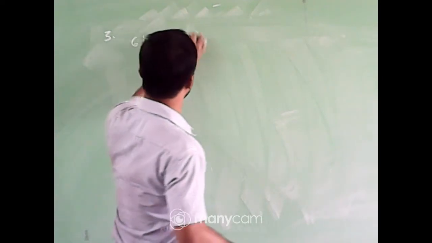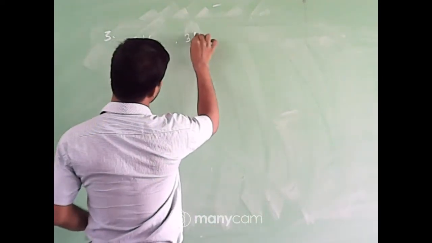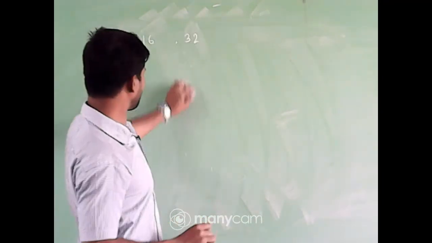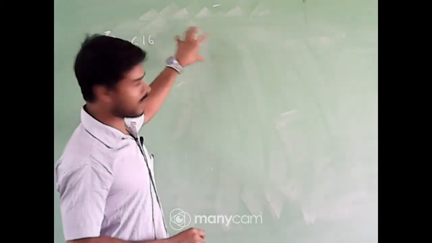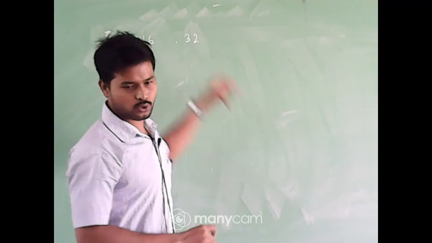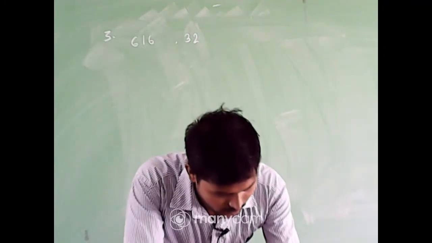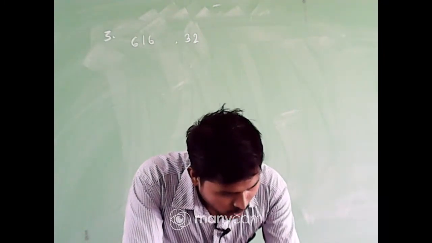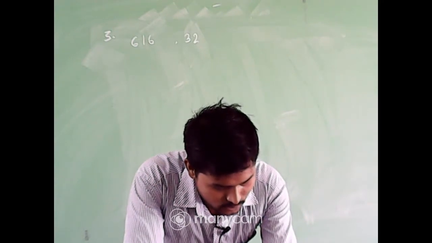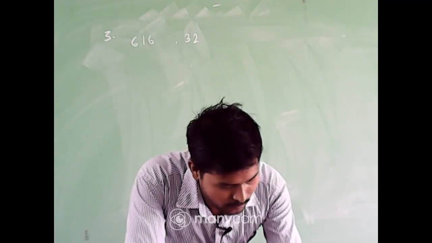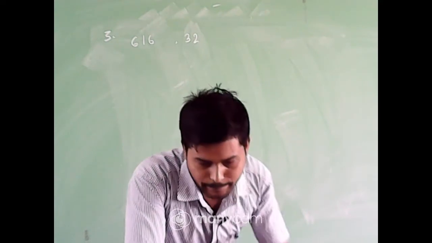I'm so sorry, it is 32 members. Okay, that means this army contingent will march behind the 32-member army band, and the two groups are to march in the same number of columns. What is the maximum number of columns in which they can march?